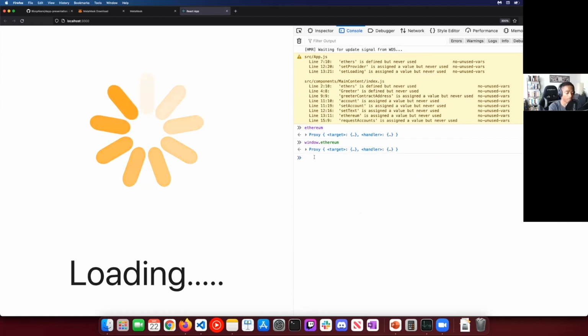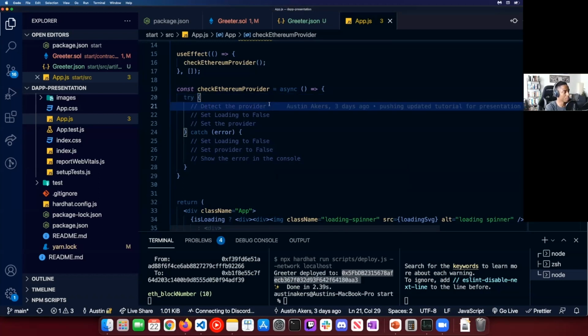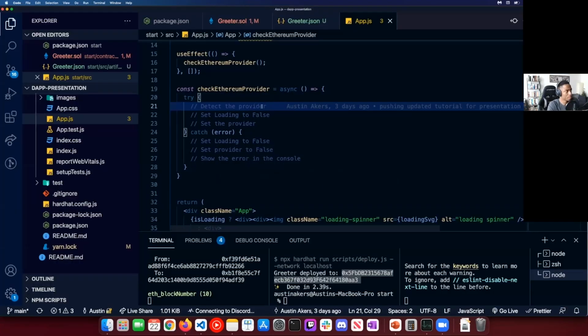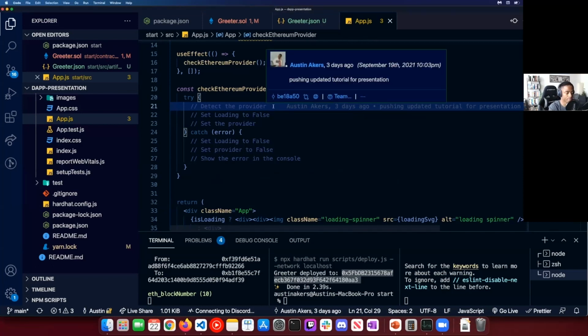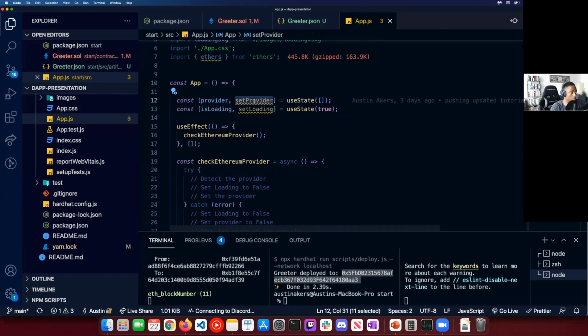But the first thing we want to check for is to say, hey, yes, this is loading, but the first thing we want to really check for inside our application is to try to find the provider, the Ethereum provider. What is providing our window.ethereum object? And that happens to be MetaMask. But we want to see if the window.ethereum object is there. So the first thing we could do is just an if statement that says, hey, if window.ethereum provider. We could do that, but we kind of want to use that provider later on down our application.